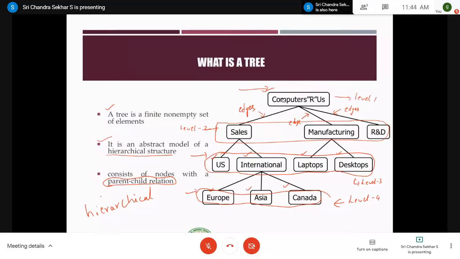Siblings means nodes which have the same parent. For example, if you take sales, manufacturing and R&D, all these lie in the same level, that is level 2, and these are connected to the same node, which is computers. Therefore the parent of sales, the parent of the manufacturing department and the parent of the R&D department is computers, right? Therefore there exists a parent-child relationship here. We'll discuss all these things.